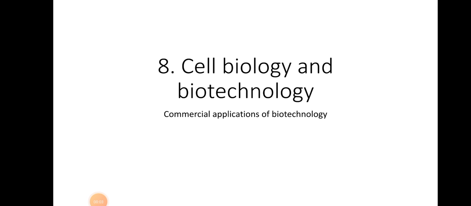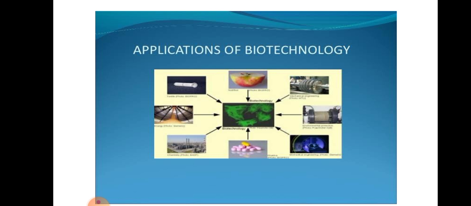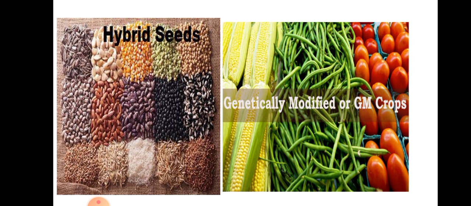Today we are going to study the further topic of cell biology and biotechnology. Today we are going to take information about commercial applications of biotechnology. Now in commercial applications of biotechnology, the first part we are going to study is crop biotechnology. Biotechnology is used in the agricultural field to improve yield and variety. So in that we are going to study about hybrid seeds.